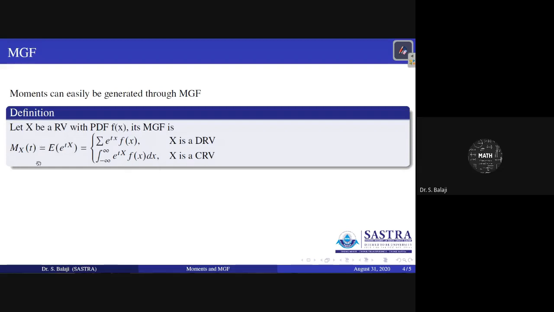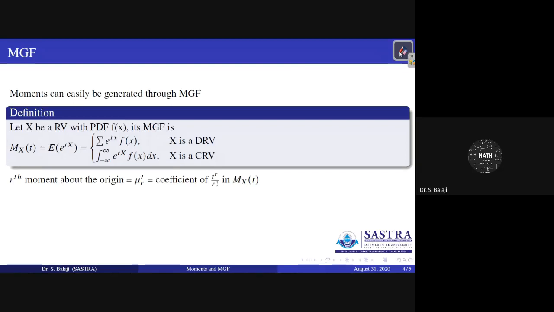Why is it called a moment generating function? By taking this function and operating expectation, we can get the generation of moments. That's why it is called the moment generating function. What moment is generated here is the rth moment about the origin, which you already know is mu dash r. That is given by the coefficient of t power r by r factorial in the MX of t expansion. If you expand MX of t, you can get the coefficient of t power r by r factorial, which is nothing but the rth moment about the origin.